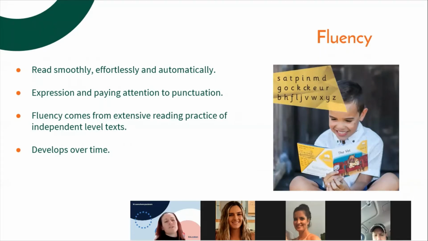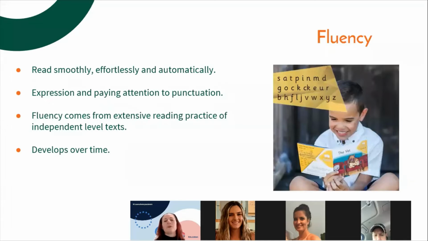And then, of course, we want to start looking at expression, so we know how to respond to things like an exclamation mark, and of course, paying attention to punctuation. So students need to get used to stopping at a full stop, phrasing words in a sentence together so that they don't sound like a robot. And fluency comes from extensive reading practice of texts at an independent level, and it takes a long, long time to get there.